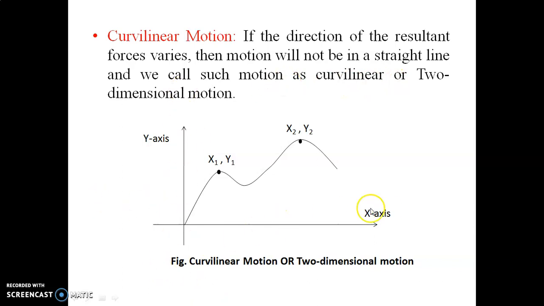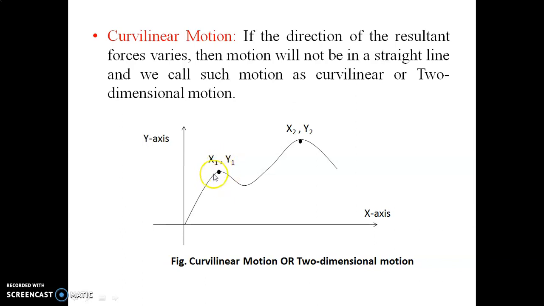Let us consider this is the x and y axis, and the intersection of the x and y axis. This point is called the frame of reference. Suppose motion starts from this point. Let us consider this is the trajectory or the path followed by a flying bird. Suppose initially the bird was at this point. Then it flies and reaches another position.